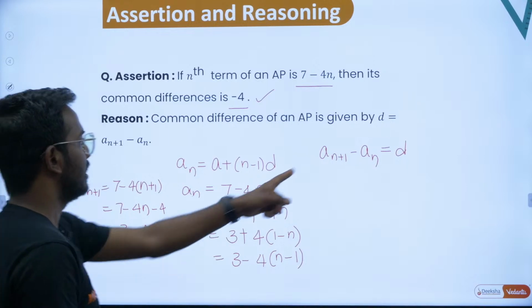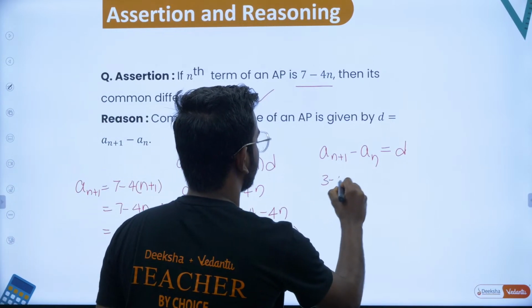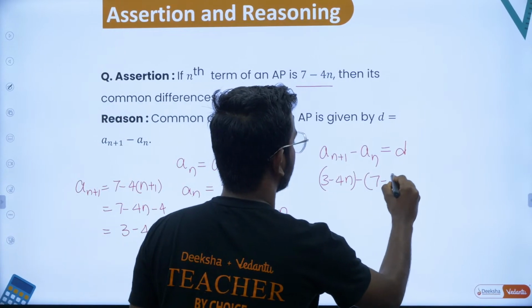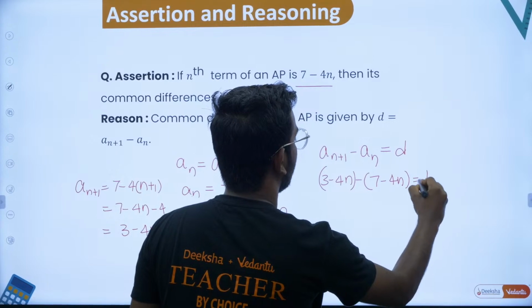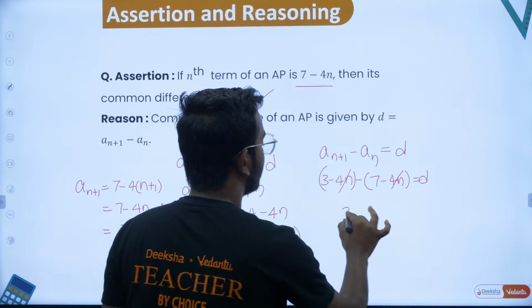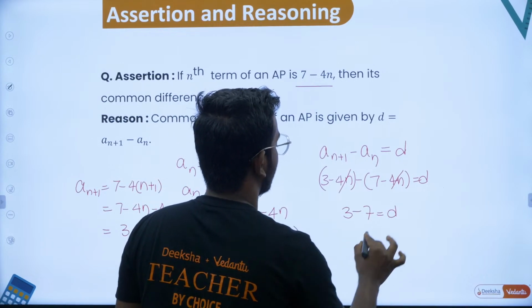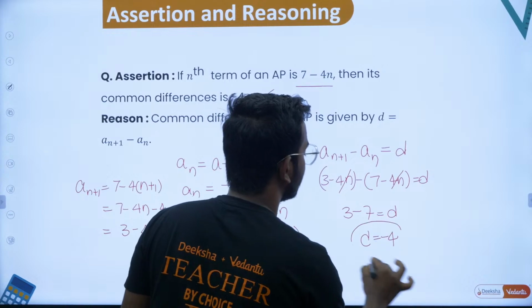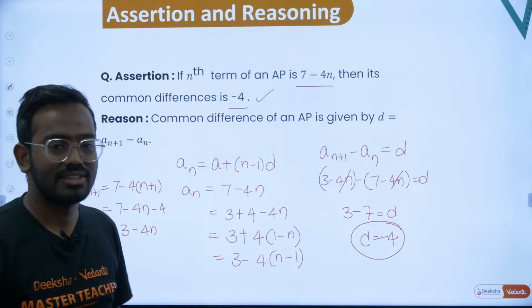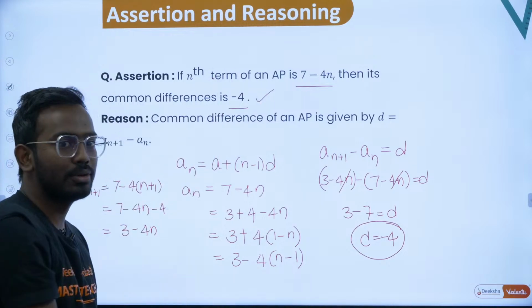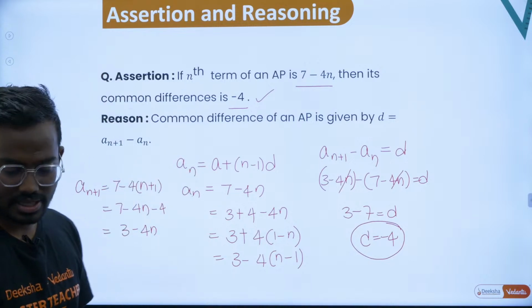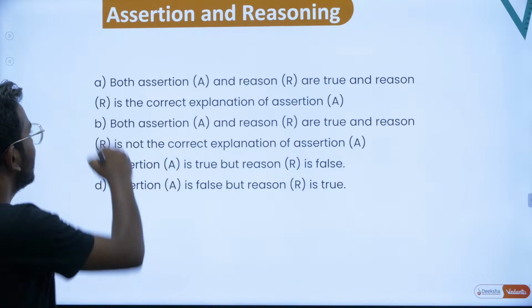Now, let's apply this. An plus 1 is 3 minus 4n, minus an, which is 7 minus 4n, is equal to d. This minus 4n, minus of minus, that is plus 4n, gets cancelled. Now you are left with 3 minus 7 is equal to d. Yes, sir, d is equal to minus 4. So I can get this using this. Yes, it is a right explanation for the given assertion. So therefore, assertion is true and the reason is also true, and the reason is the right explanation for the assertion. So therefore, option A is correct.